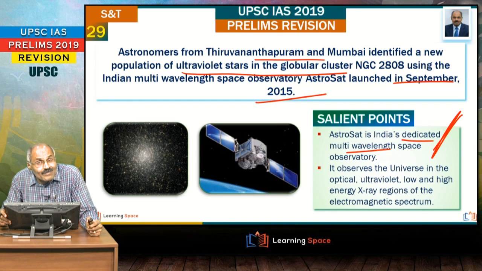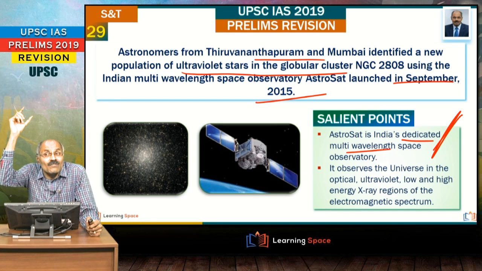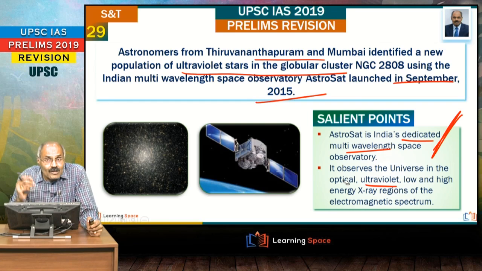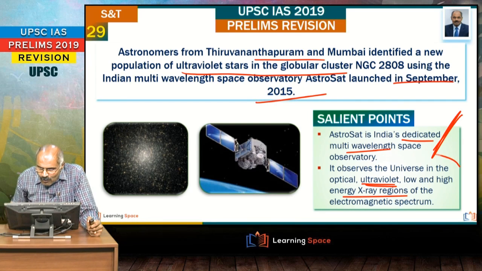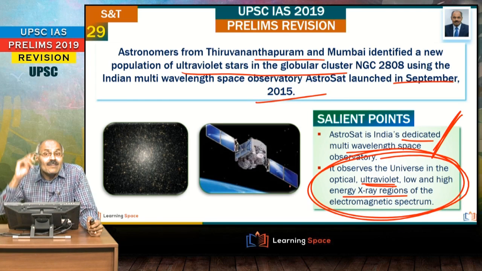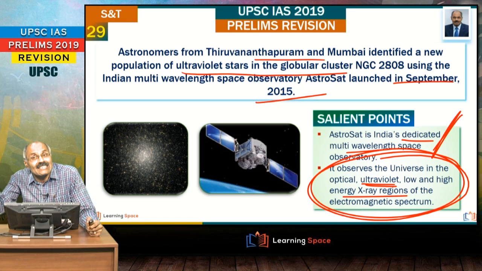And the beauty is you can watch celestial objects in different wavelengths, when you look at ultraviolet as well as X-ray regions. That means the important aspect here is you can watch the universe under different wavelengths of the electromagnetic spectrum, and for that purpose this Astrosat is intended.